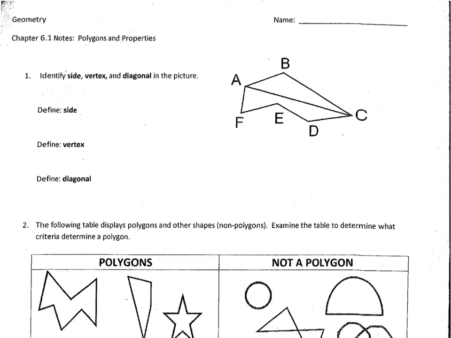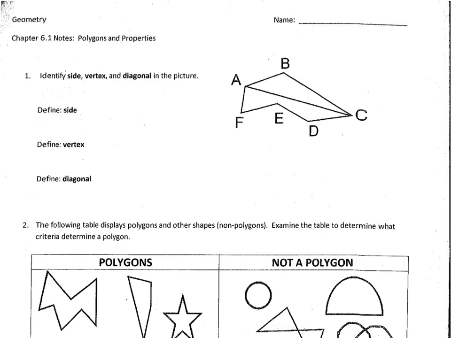All right, welcome to our 6.1 notes. I'm going to walk you through these exploration notes that you are supposed to do, and we're going to go ahead and start with this first part. It says identify side, vertex, and diagonal in the picture.